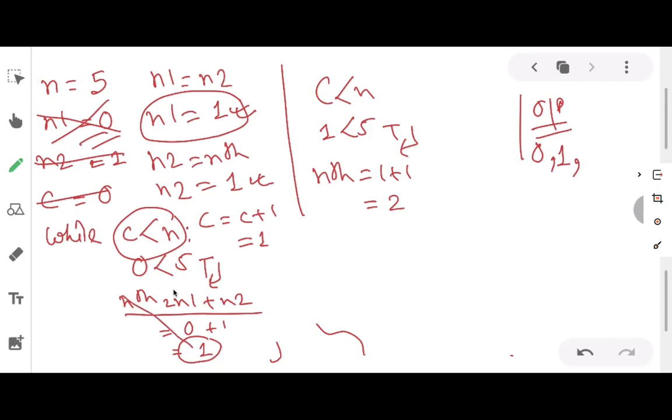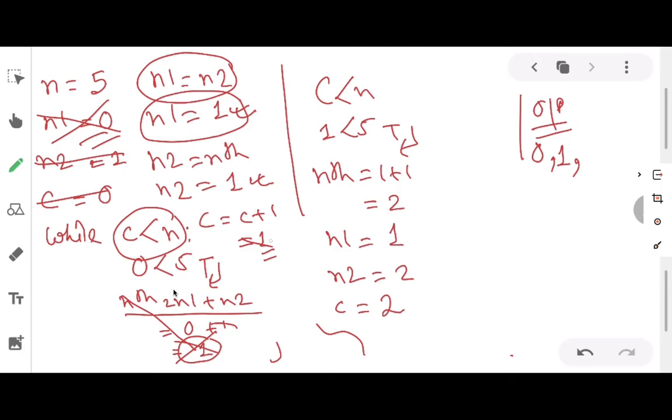So the previous value of nth, that is 1, will be erased. After that, what do we have? n1 equals n2. What was the value of n2? n2 is 1. So n1 will be 1 now. Then what do we have? n2 equals nth. What is the value of nth now? nth is 2. So n2 will also be 2 now. After that, what do we have? c equals c plus 1. What is c? c was 1 initially. 1 plus 1, it is 2.